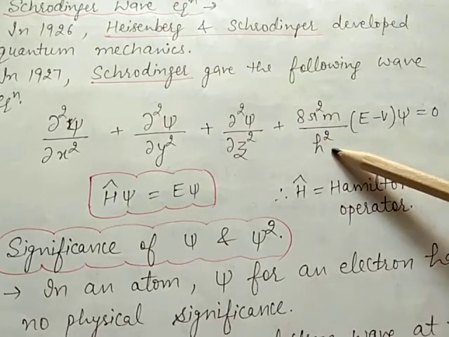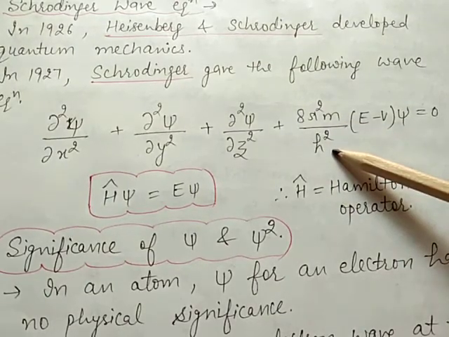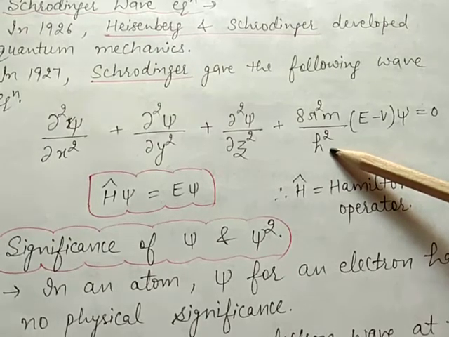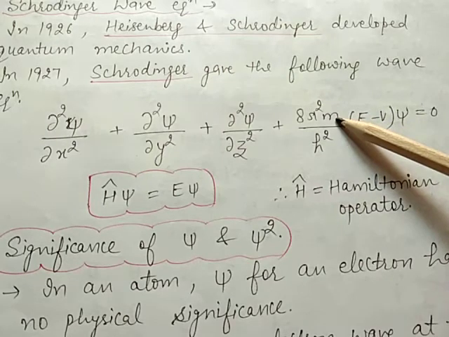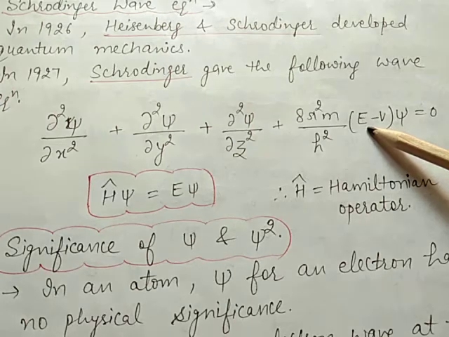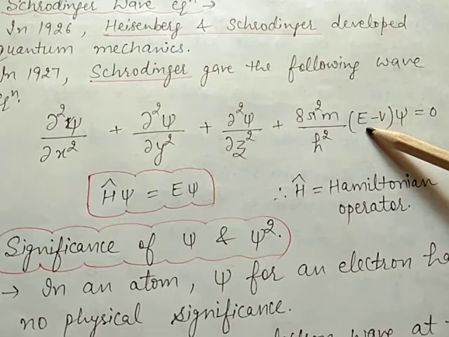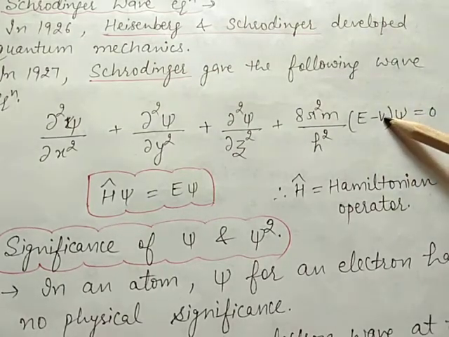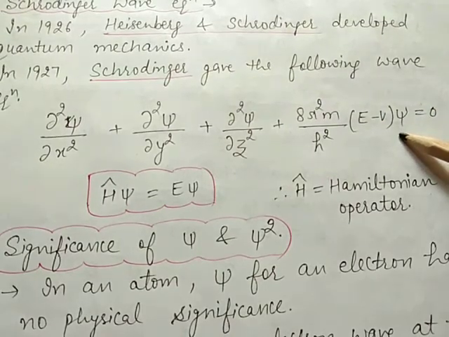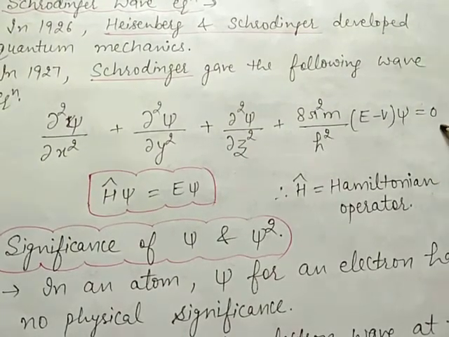Here h is the Planck constant. Its value is 6.6 into 10 raised to power minus 34 joule second. m is the mass of the electron and E is the total energy of the system, which includes kinetic energy of all the subatomic particles. V is the potential energy of electrons, and psi again is the wave function.